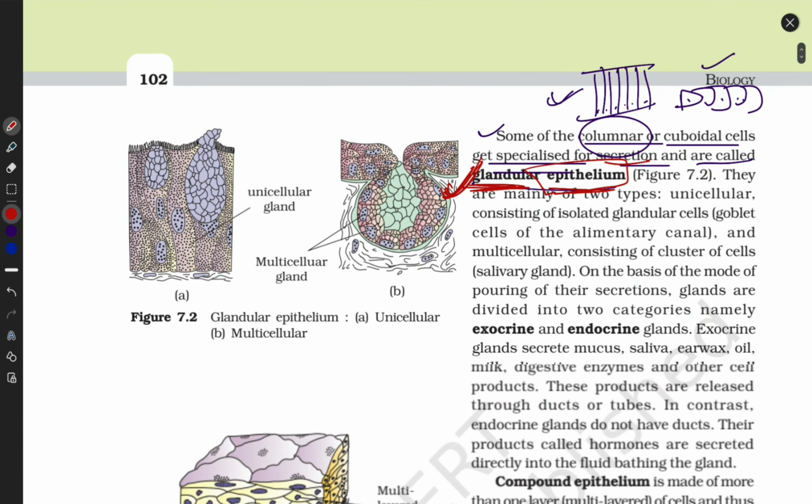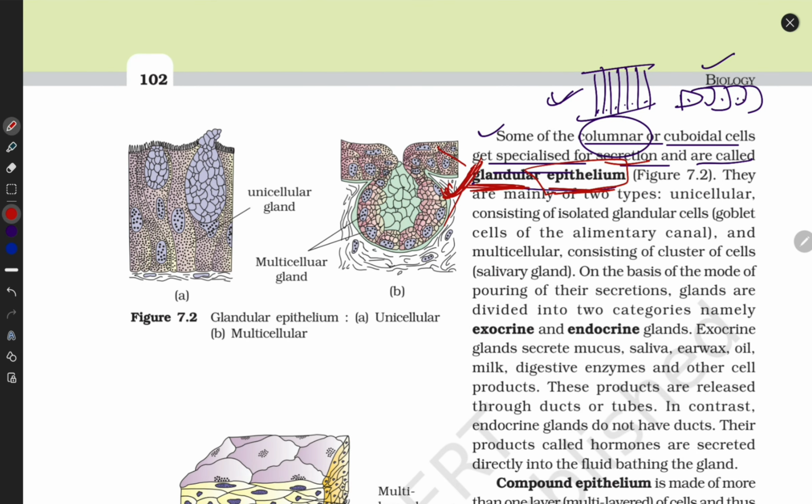They are divided further into two parts: unicellular and multicellular. Guys, here we are not talking about unicellular organisms or multicellular organisms. No. This is a part of glandular epithelium. Unicellular glandular epithelium is made with a single type of cell, the same type of cells.